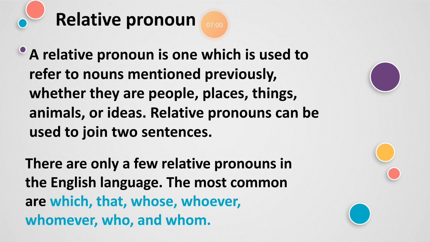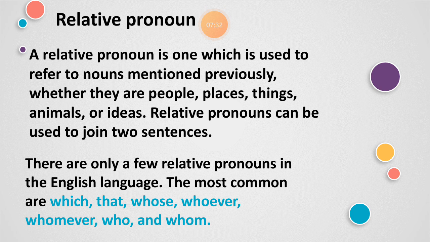Next comes the relative pronoun. A relative pronoun, as the name indicates, is something relating to a noun especially. A relative pronoun is one which is used to refer to nouns mentioned previously, whether they are people, places, things, animals, or ideas. Relative pronouns can be used to join two sentences. There are only a few relative pronouns in the English language. The most common are which, that, whose, whoever, whomever, who, and whom.